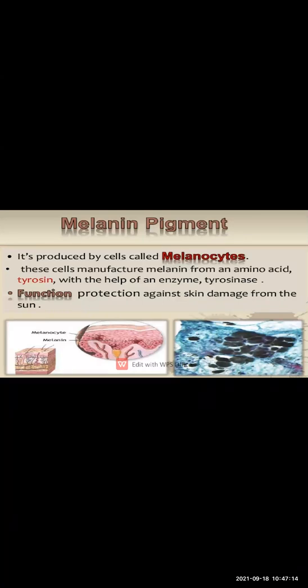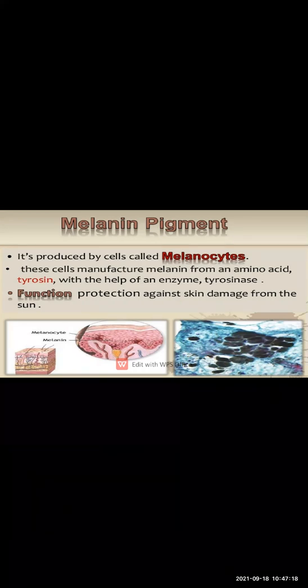Okay, what is the function of the melanin pigment? It protects the skin from damage by the sun. You know that the harmful rays coming from sunlight can damage your skin. Excess heat can also change the color of the skin.